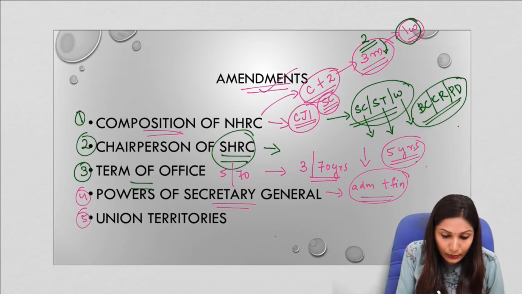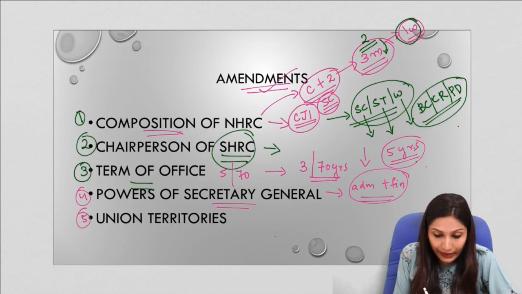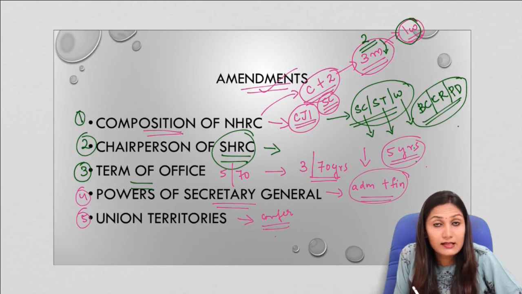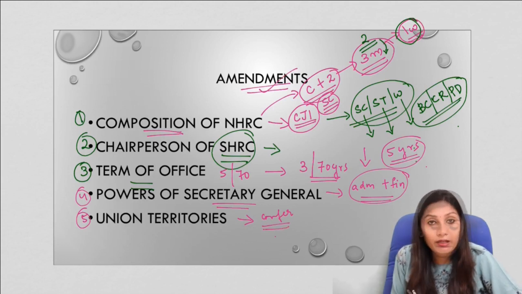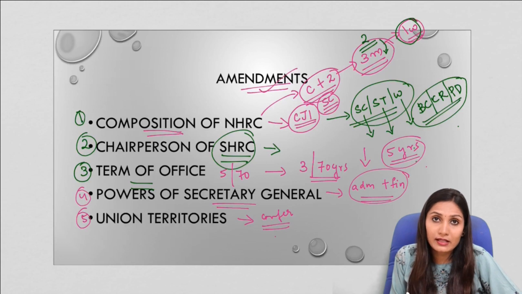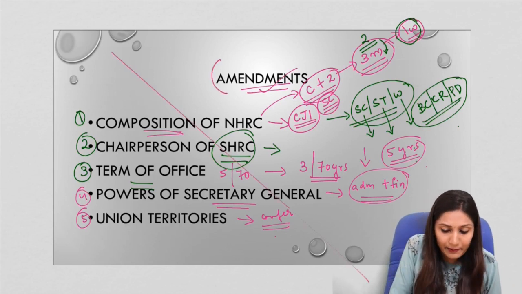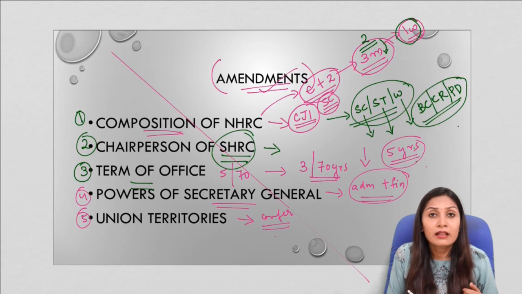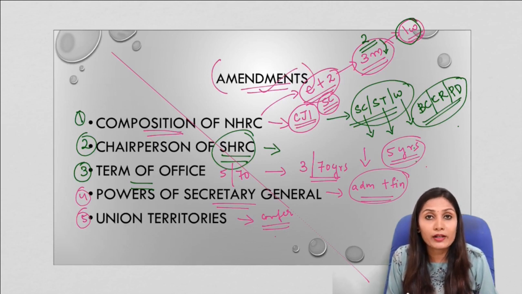Now, coming to the union territories. The bill provides that the central government can confer on a SHRC, that is State Human Rights Commission, the human rights functions being discharged by union territories. And regarding the union territory of Delhi, the NHRC, or the National Human Rights Commission, will be handling the human rights issues in Delhi. So these are the amendments made in the bill. And as I said in the beginning, this is a very important Act, and therefore this amendment becomes very important from your examination point of view.